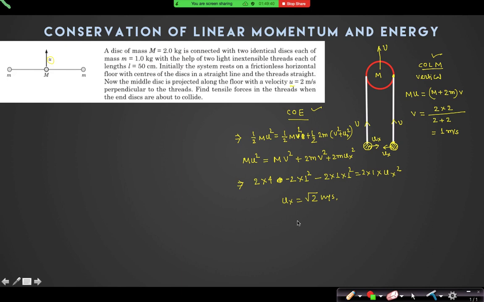Have we got it? Yes. Now how do I calculate the value of tension?